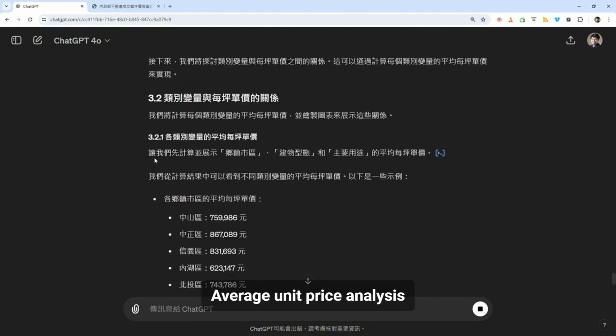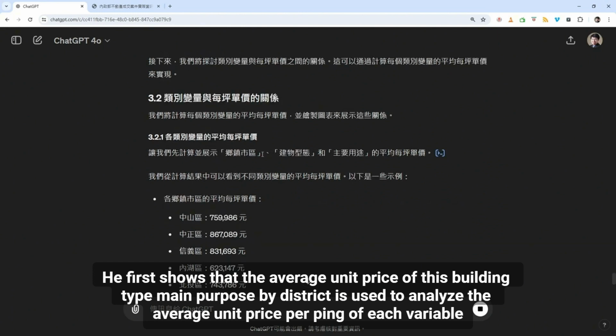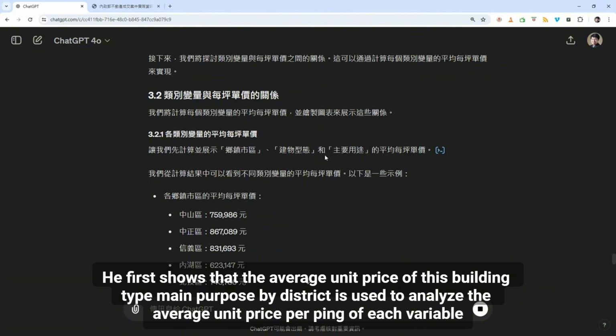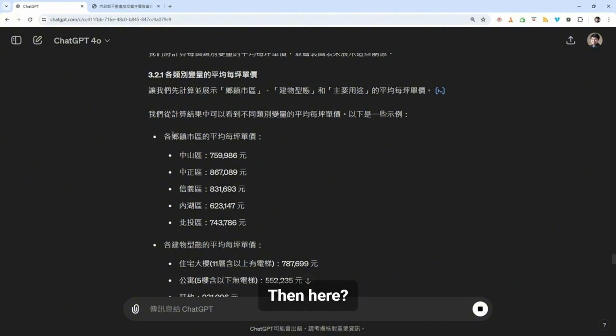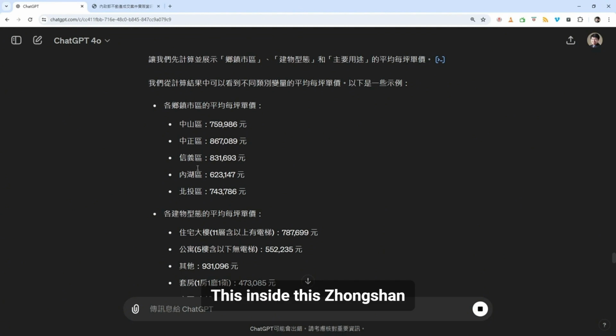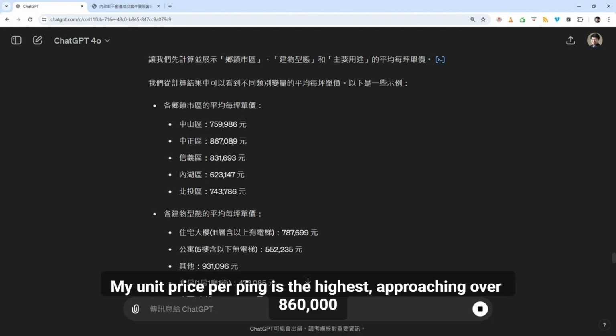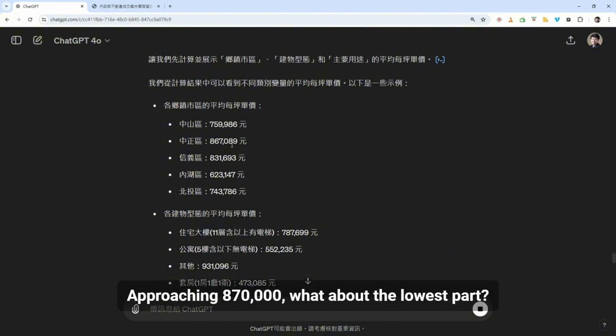Average unit price analysis. He first shows the average unit price of this building type, main purpose by district, used to analyze the average unit price per ping of each variable. Then here, the calculated results can also be seen. Let's take a look. In this Zhongxing district part, my unit price per ping is the highest, approaching over 860,000. Approaching 870,000.